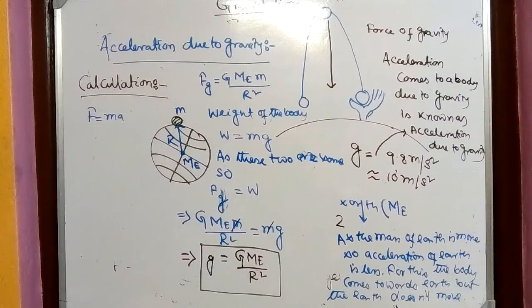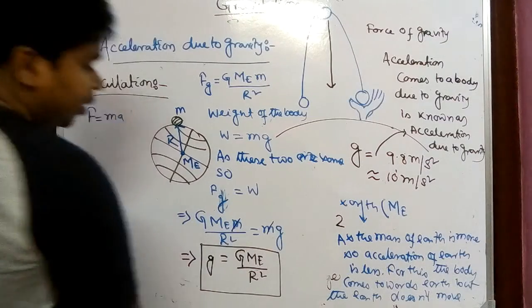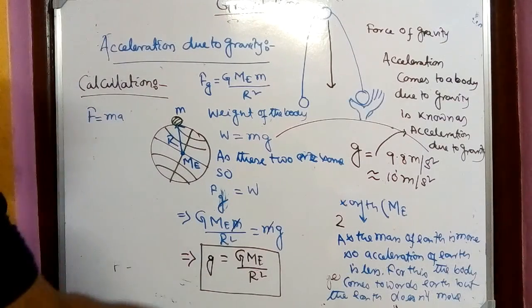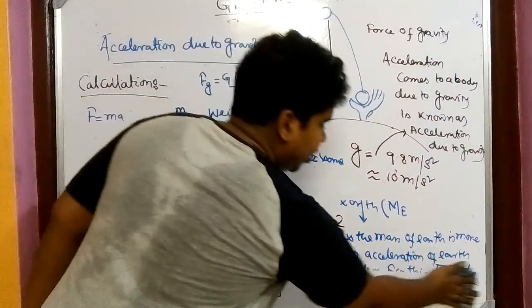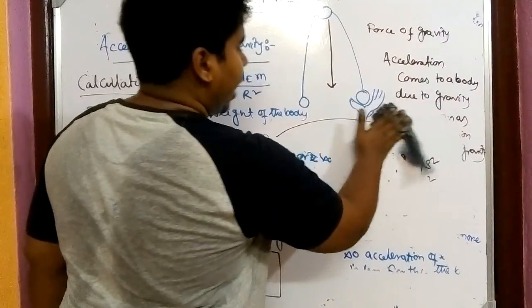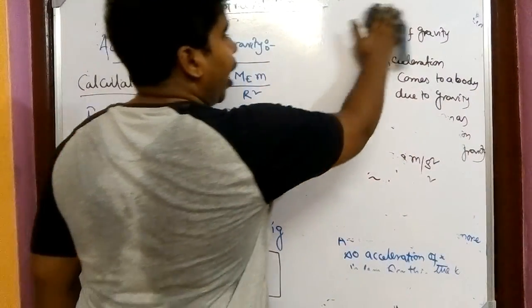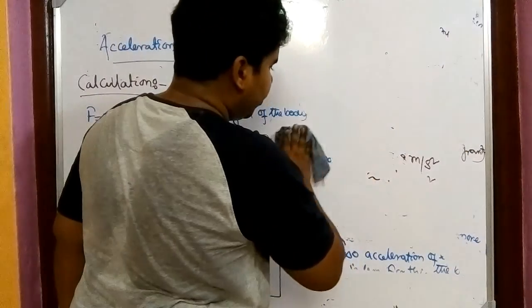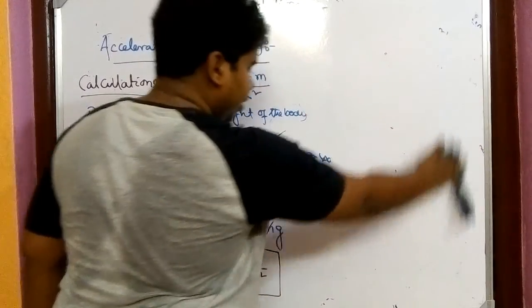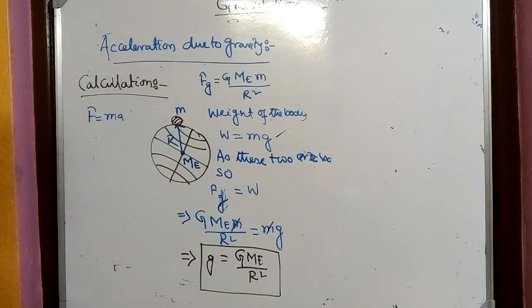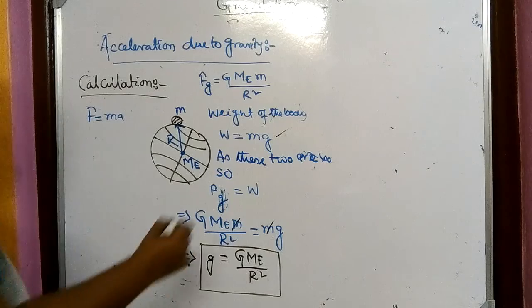That means if I know the value of the mass of Earth and the radius, then I can find the small g. So this small g and capital G are not the same. Small g is gravitational acceleration, and capital G is the universal gravitational constant. Two things are here. So small g equals capital G into Me by r square.